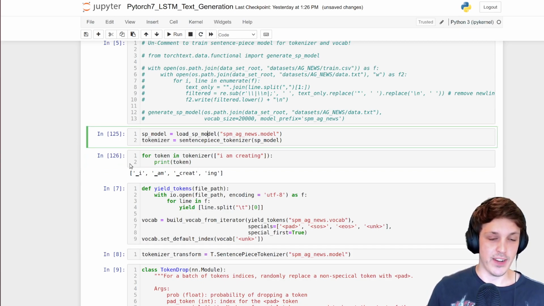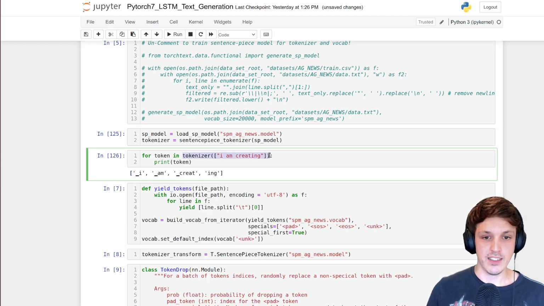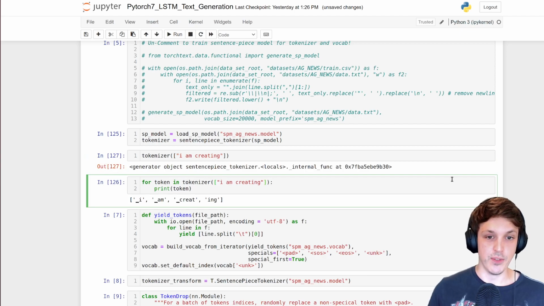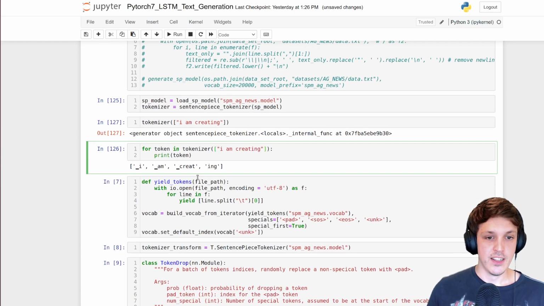There you go. This just returns a generator. Just wanted to show you that. With the generator, you need to loop over it to get the actual individual tokens like that. So there we go: I am create, the ing, right? And that's an example there.